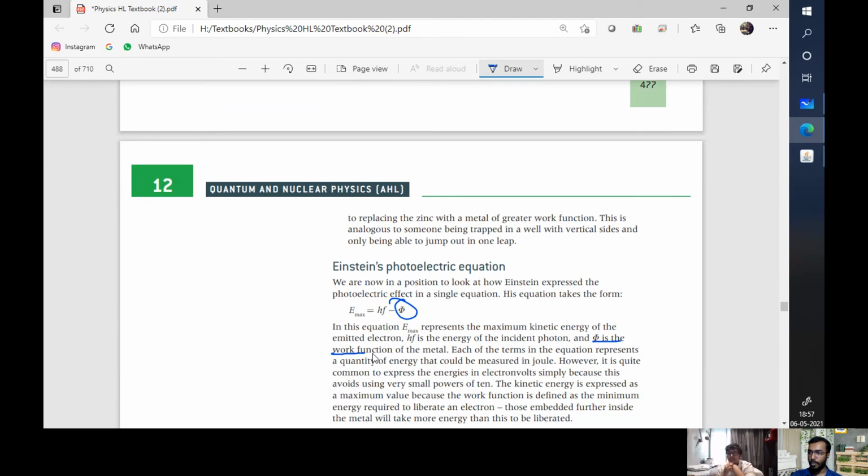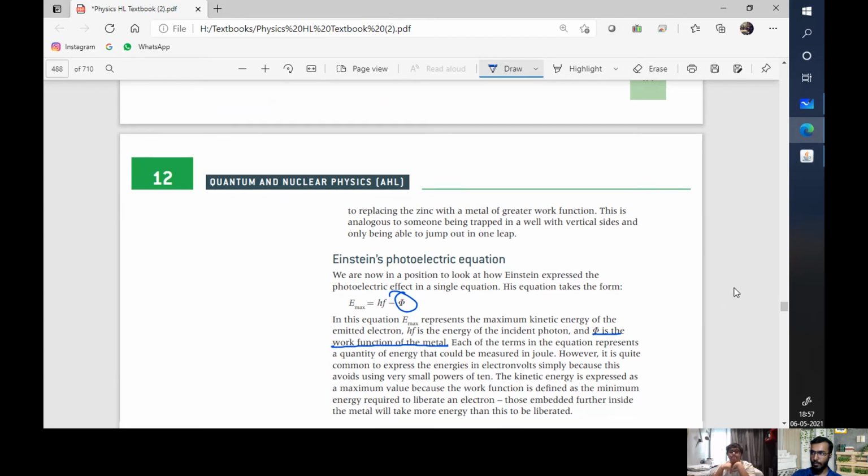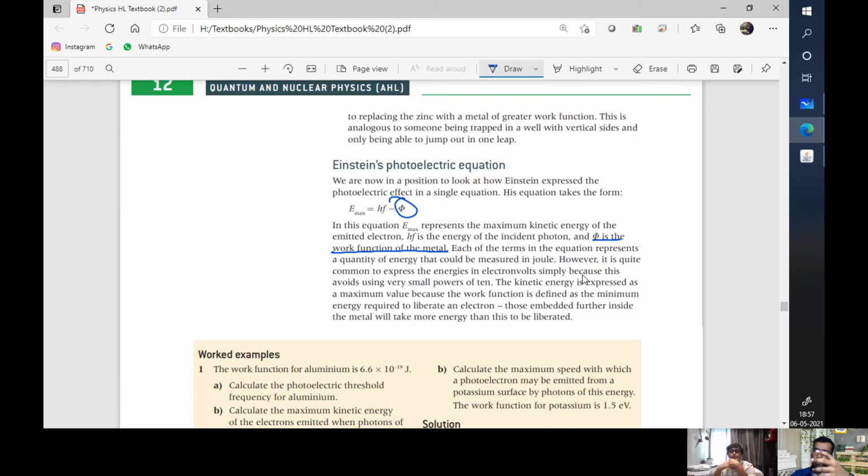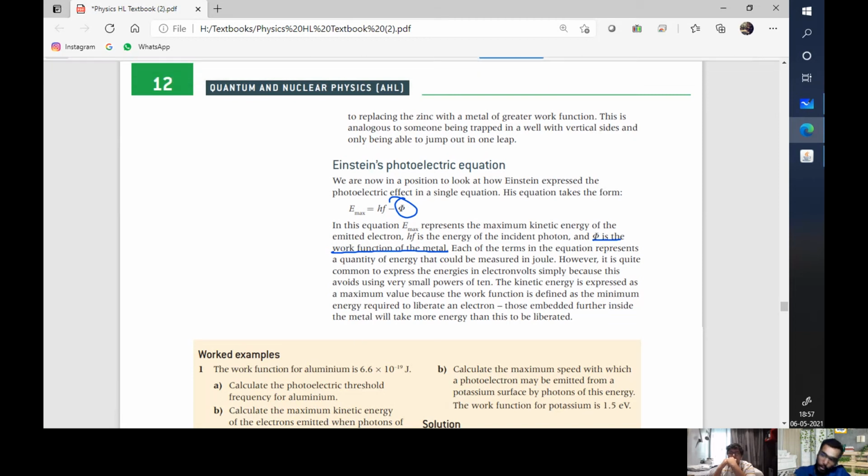Phi is the work function of the metal. Work function, what is that? Essentially, an understanding of how much energy is required to pluck out one electron, the minimum amount of energy required to remove one electron from that particular material.